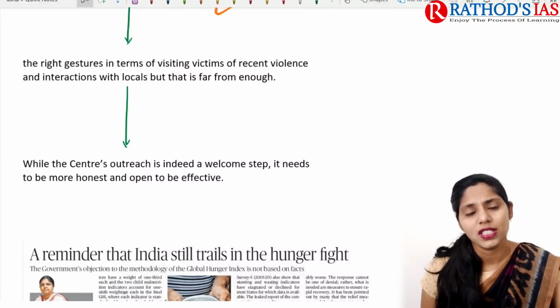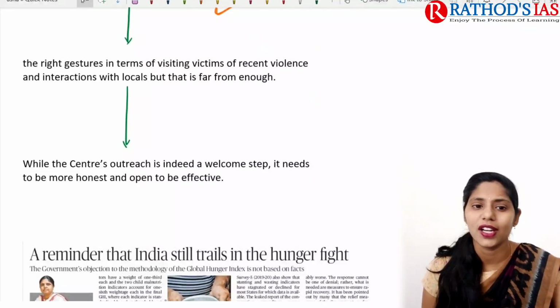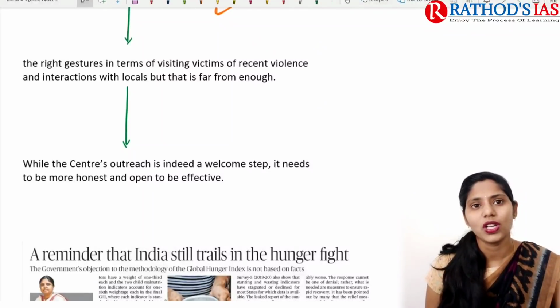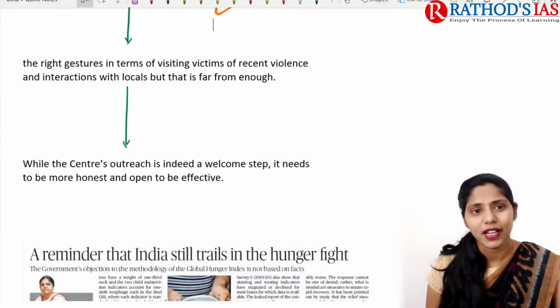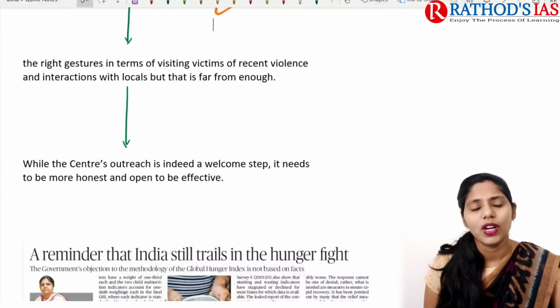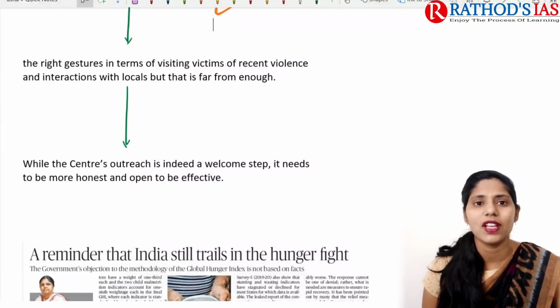Because this is one of the right gestures in terms of visiting victims of recent violence as well as interacting with the locals. It is a very important thing, and it is far from enough actually. Whenever the government wants to take any welcome step here, those steps need to be honest as well as open to be effective.